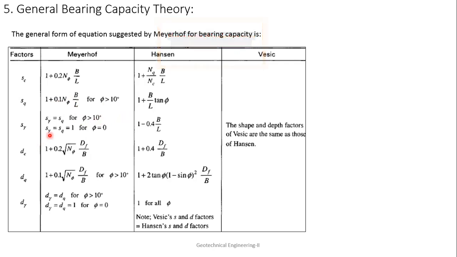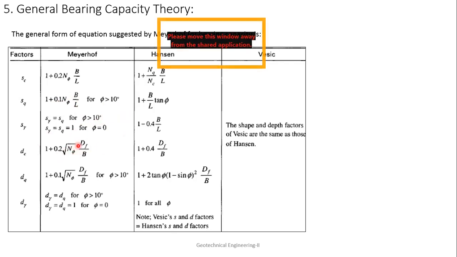And SQ and S gamma equal 1 for phi equal to 0. And DC equal to 1 plus 0.2 root N phi dF by B. And DQ equal to 1 plus 0.1 root N phi dF by B for phi greater than 10 degrees. And D gamma equal to DQ for phi greater than 10 degrees, and D gamma equal to 1 for phi equal to 0 degree.